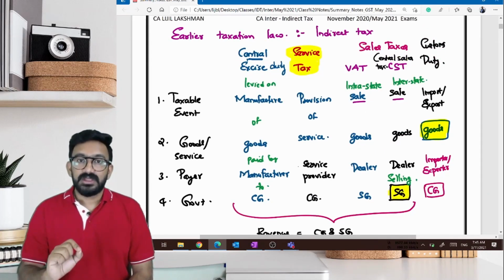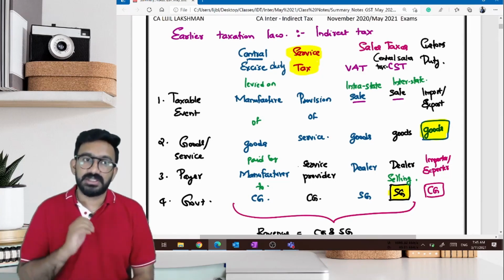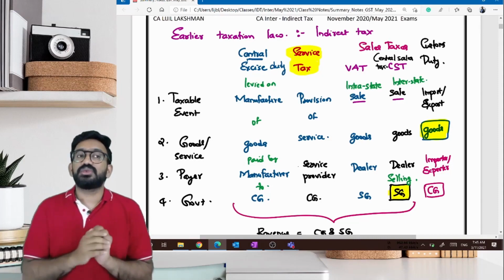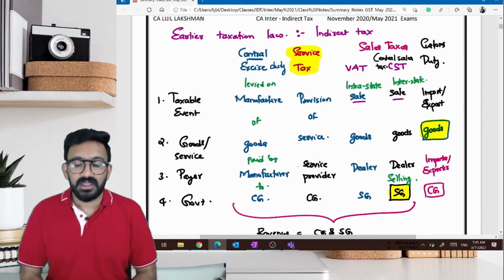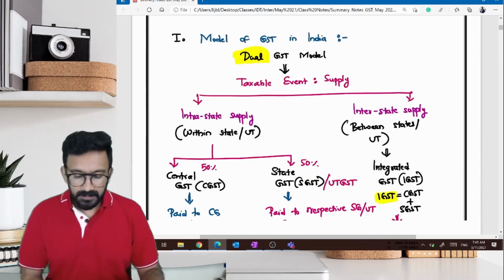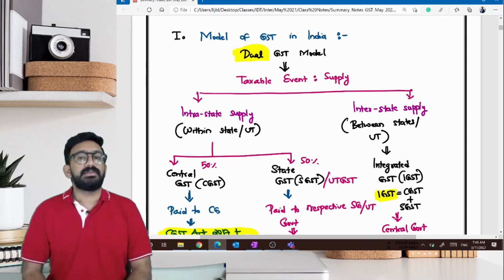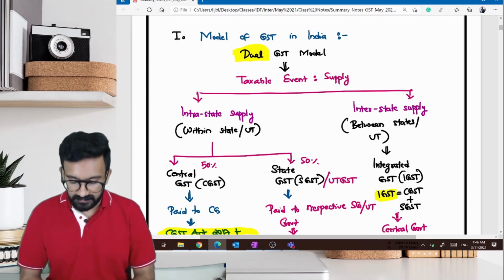Now, customs duty, is it still in existence or did it also get merged under GST? The answer is it is still in existence. So what are the two major indirect taxes that we have today? One is GST, another one is customs. Now, we are starting off with our examination discussion, including an amendment that we have in this particular area.